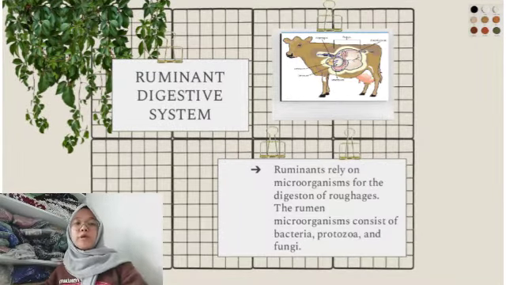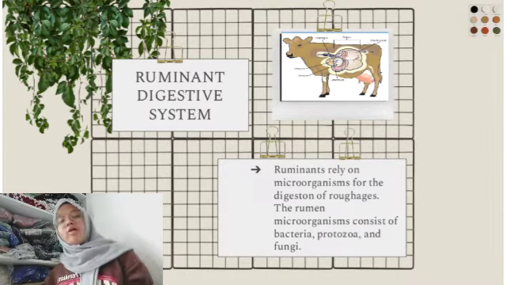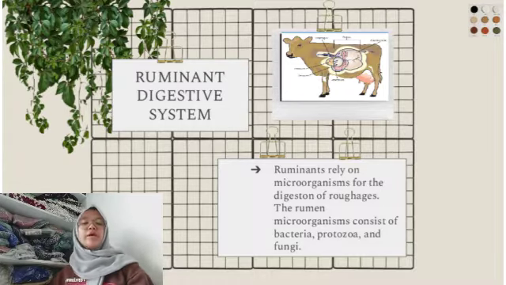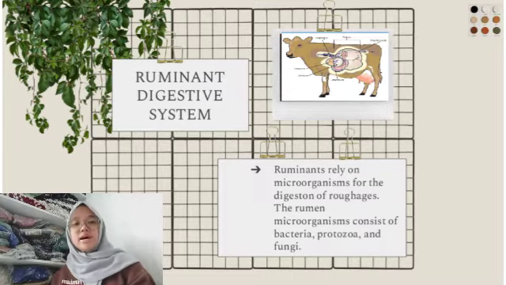Now, the rumen microorganisms. Ruminants rely on microorganisms for the digestion of roughages. The rumen microorganisms are very diverse and consist of bacteria, protozoa, and fungi. Bacteria are the most numerous rumen microorganisms, at approximately 1 billion bacteria per ml of rumen fluid. Bacteria are responsible for most feed digestion in the rumen. They break down cellulose to form volatile fatty acids, usually known as VFAs. The VFAs provide the ruminant with 60 to 80% of its energy needs.